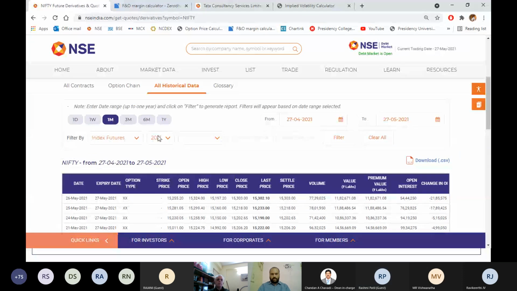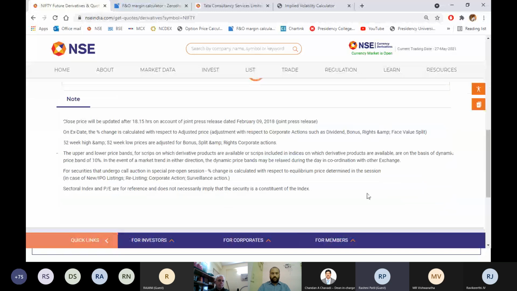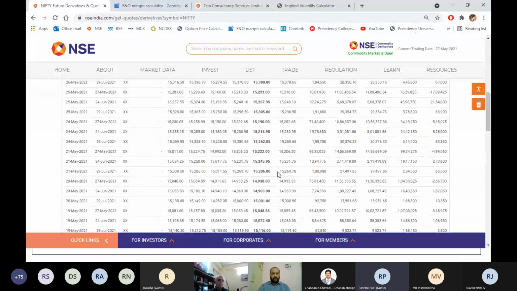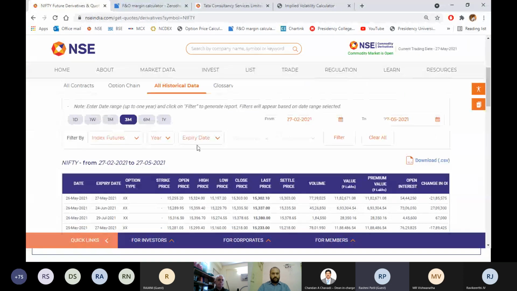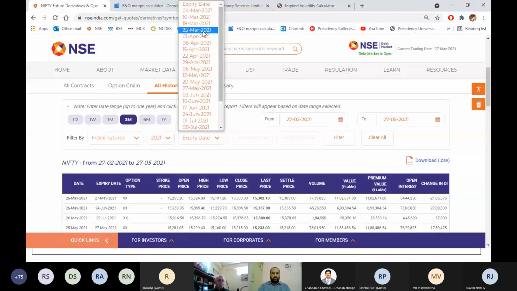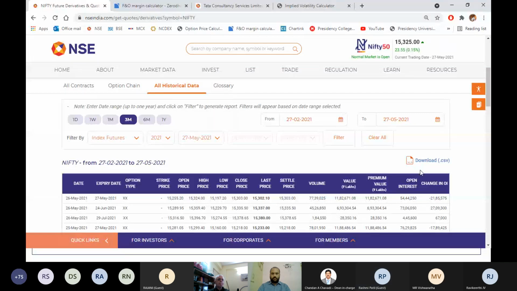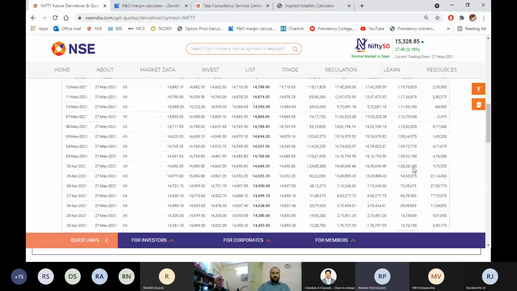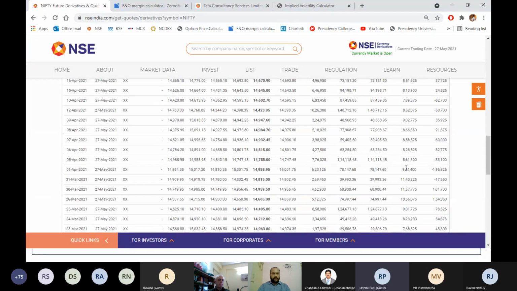Like this, you can collect even historical data. Instead of May, if you want, same May contract, if you want April 1st date, just change it to 3 months, filter, and you're going to get it for April 1st data. Index futures 2021, May expiry. You'll get it for April 1st.